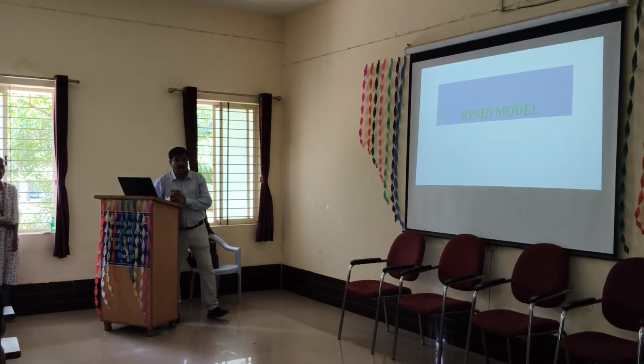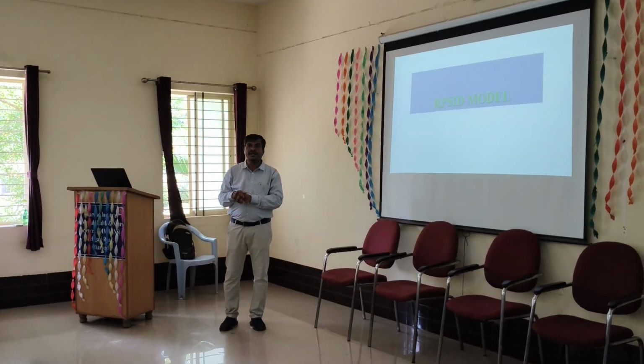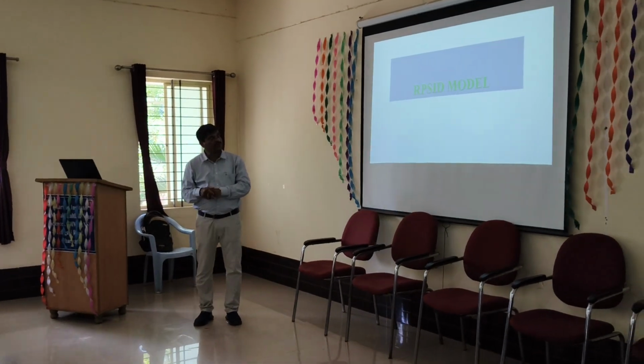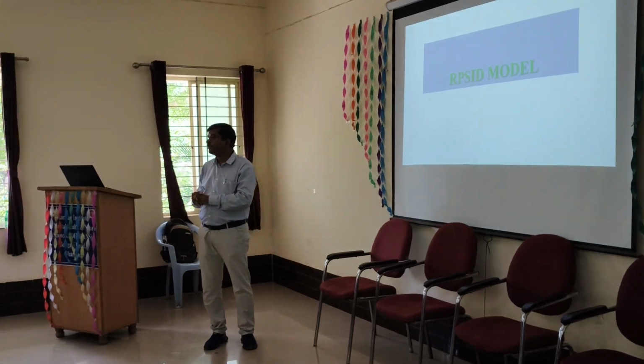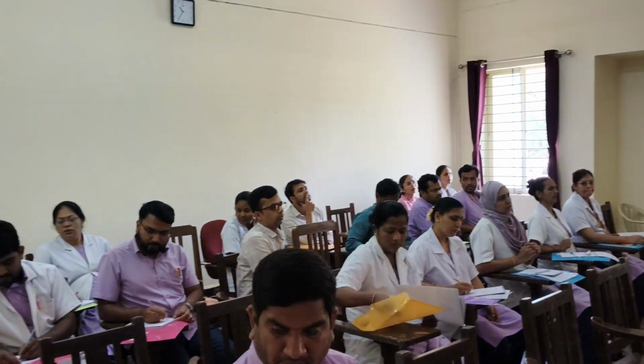Here, this is called the RPSID model: risk factors, protective factors, suicidal inquiry, interventions, followed by the last one, the documentation part. So that's what is very important here.